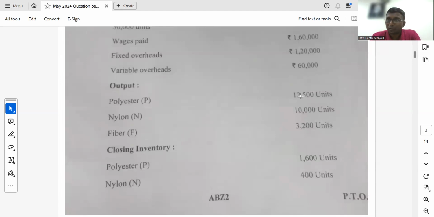So multiply 12,500 into 100, 10,000 into 60. That ratio will come. The total cost minus byproduct NRV is bifurcated in this ratio. Then you will get the per unit value, and you apply it on these numbers, 1600 and 400 units. The cost is over.